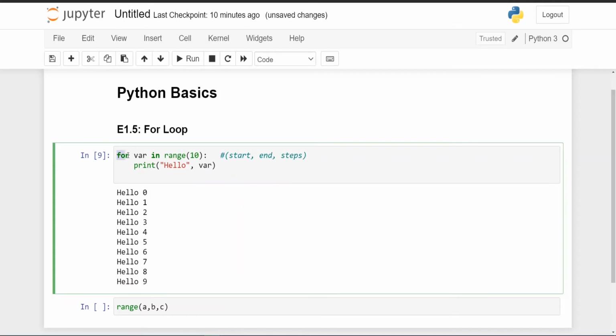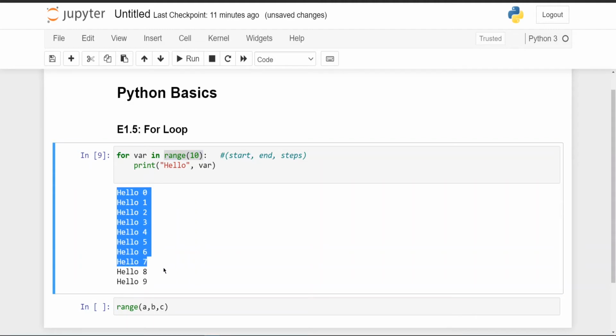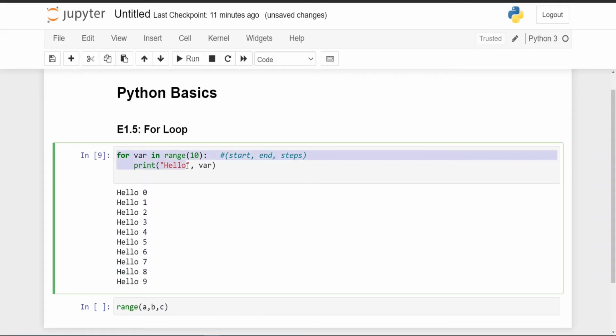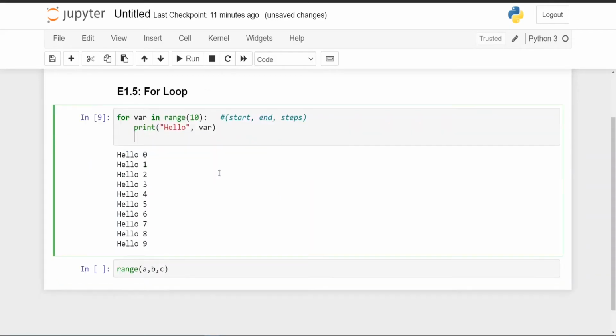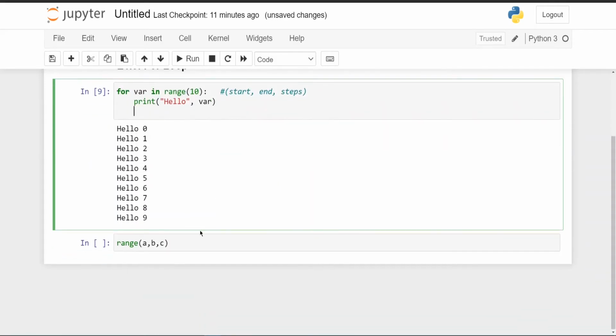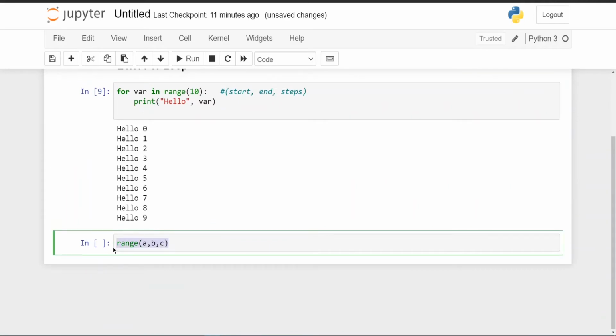Because of this for loop, this print statement is running 10 times. Why 10 times? Because it is in range 10. You can see here hello 0, hello 1, and so on: 1, 2, 3, 4, 5, 6, 7, 8, 9, 10. So it's running 10 times. So this is the main concept of the for loop. Now we'll do one example and you'll understand more easily. I hope you got the concept of range, since we'll be using range.